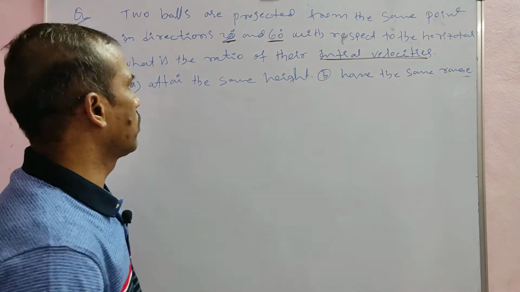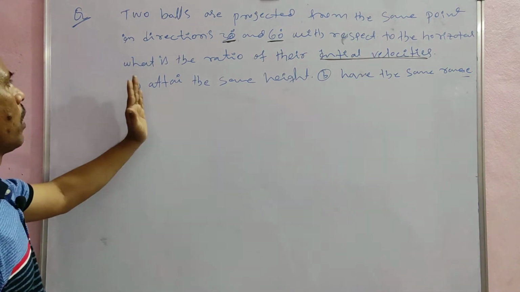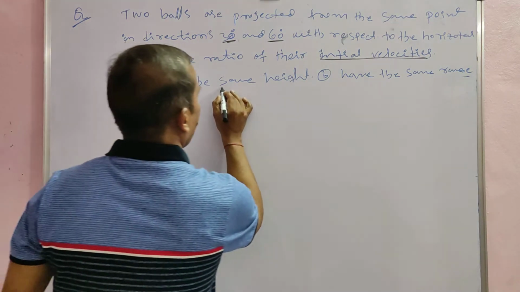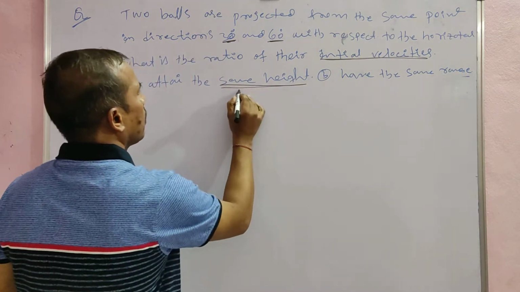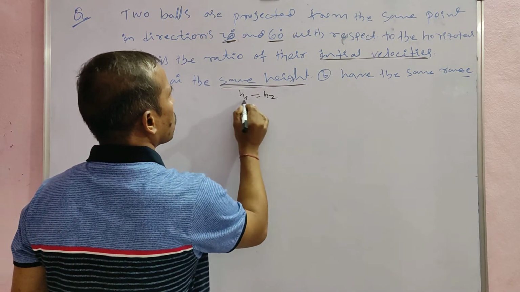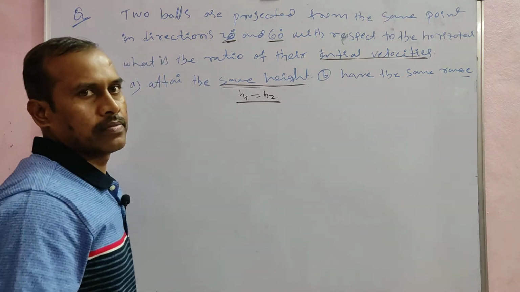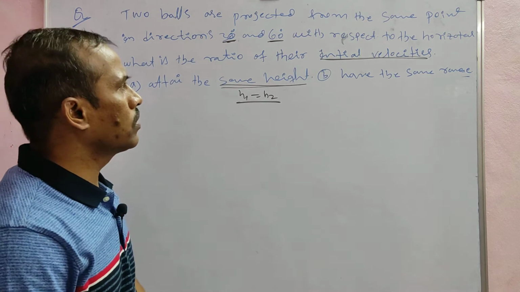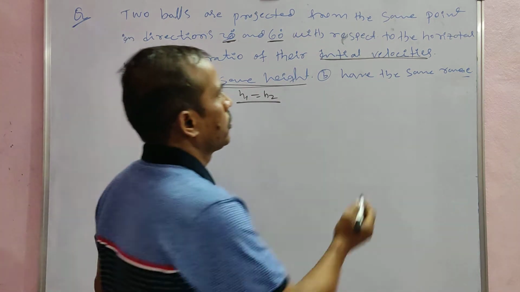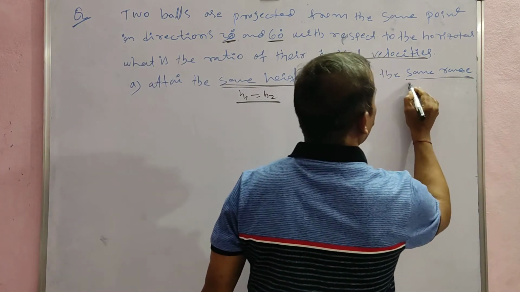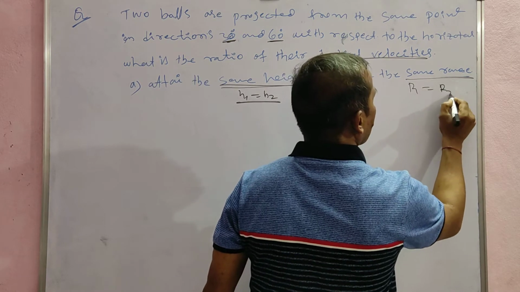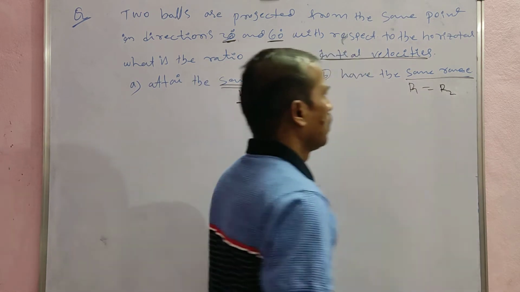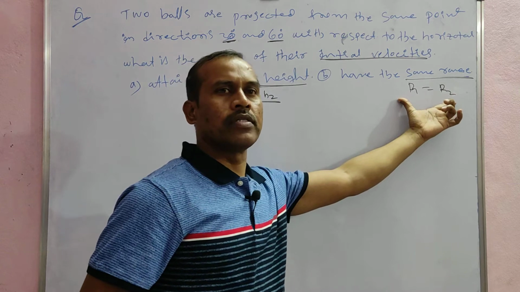There are two cases here. In one case, they attain the same height, that means h1 is equal to h2, so the height is constant. In the next case, they have the same range, that means range r1 is equal to r2.